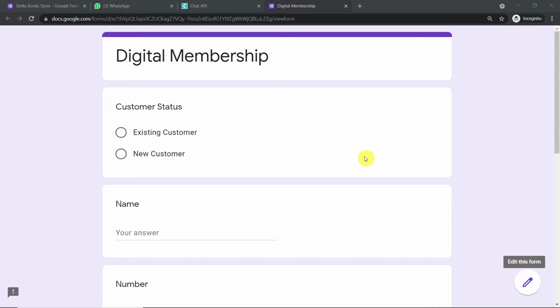So basically the plan is when the customer submits his order form, so basically this is the order form, the order message will be sent to my sales team on WhatsApp. Also, the customer will be getting a confirmation message on his WhatsApp number.